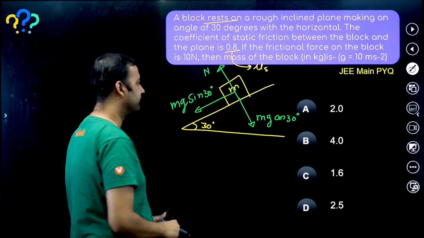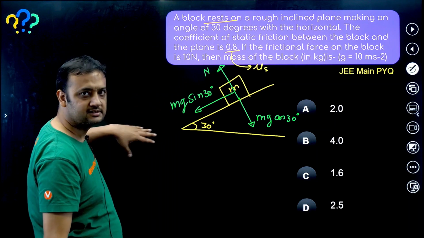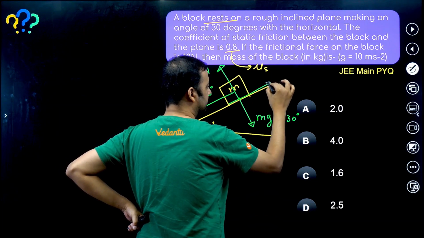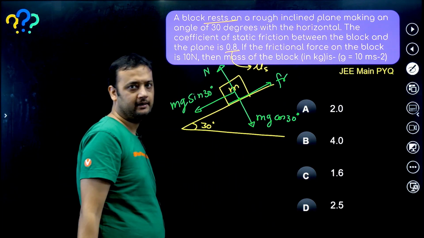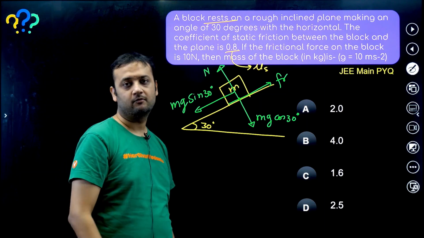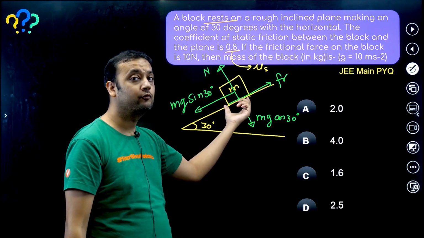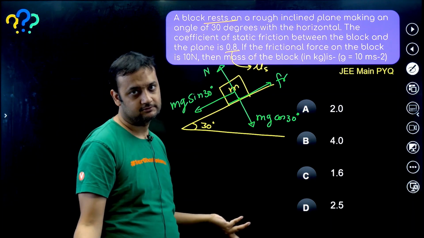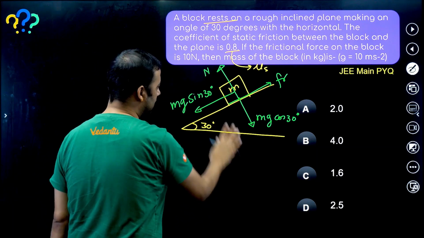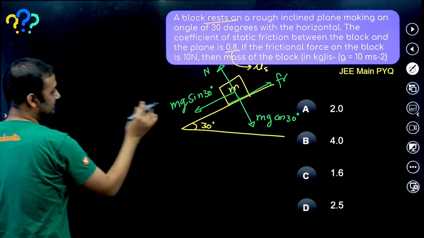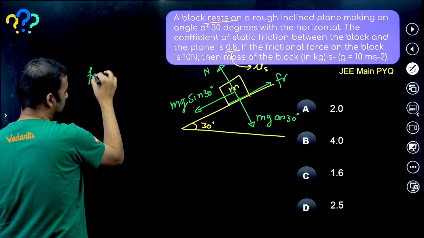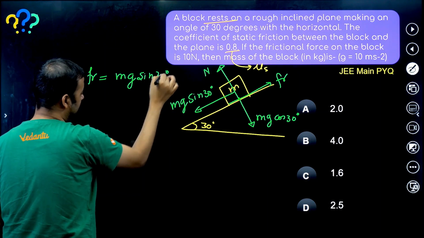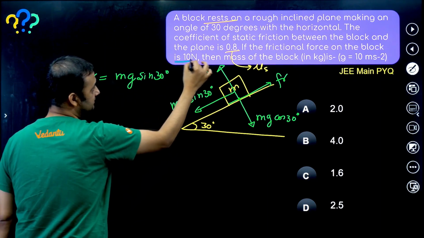See, if friction was not there, then this block would have simply slipped down. So friction will act in the backward direction, that means up the plane. Why? Because the block would have slipped down the plane. Now this block is not slipping, so it is at rest. So friction will be equal to mg sin 30, and this value of friction was 10.